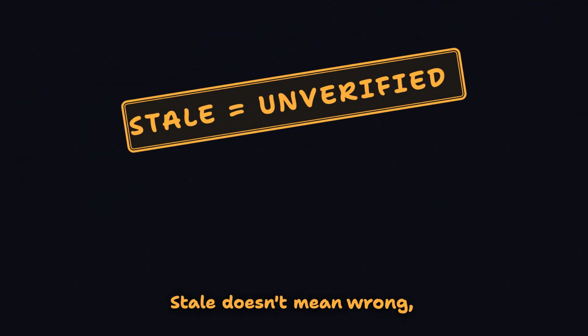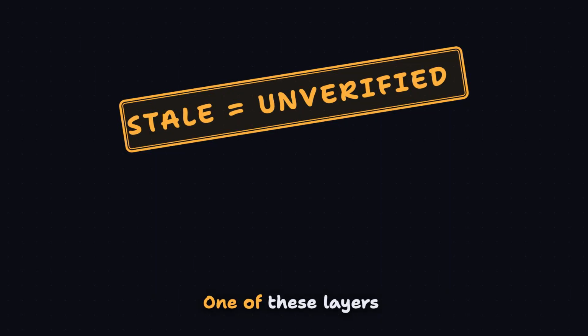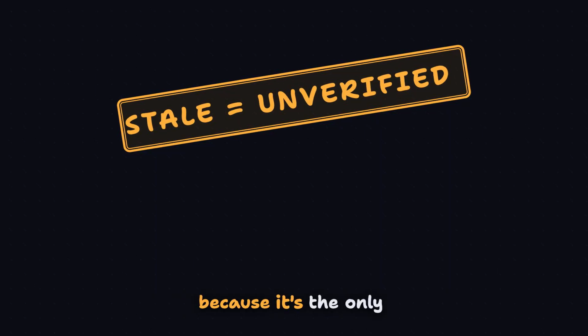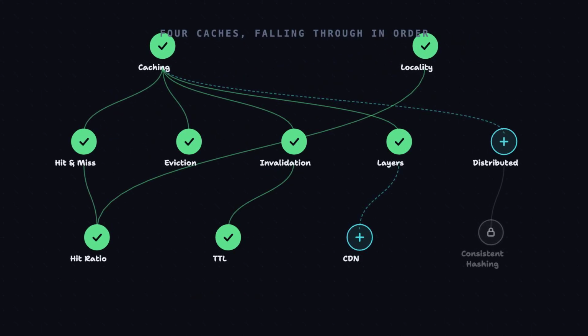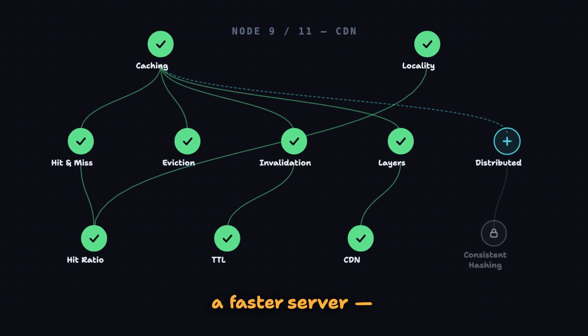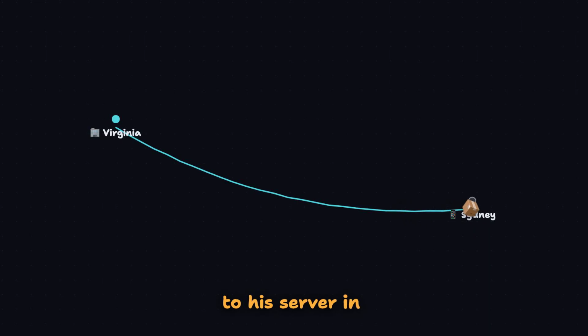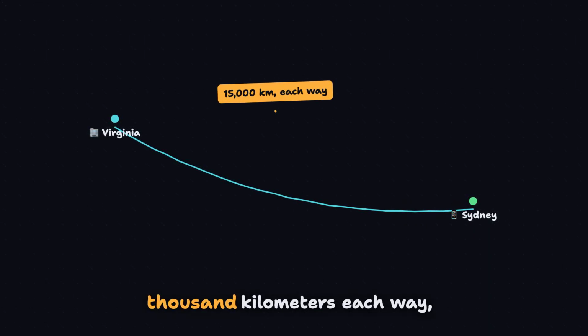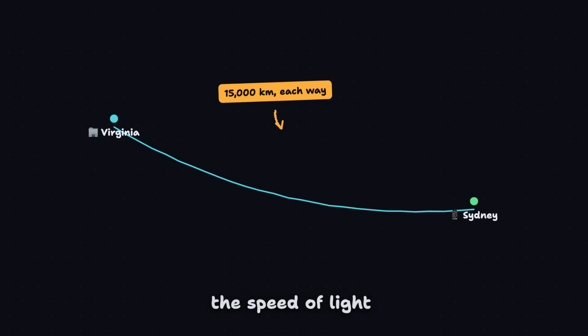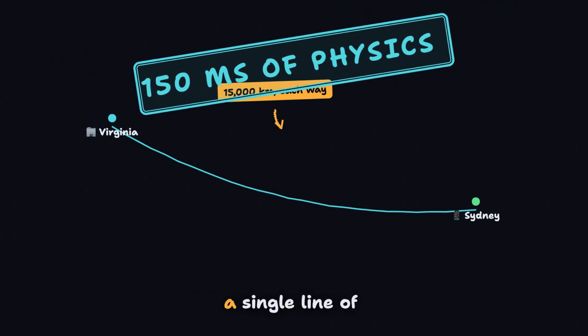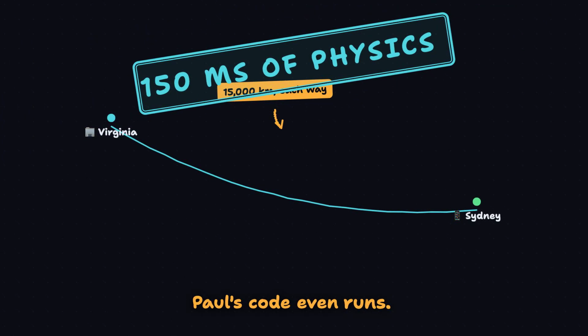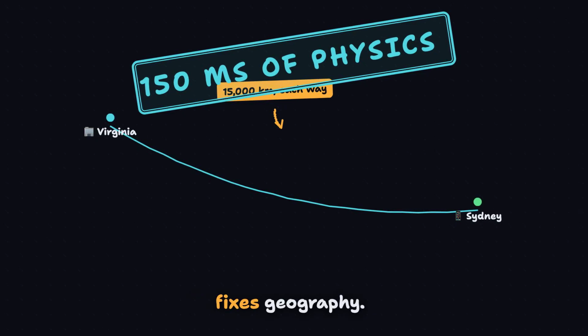Stale doesn't mean wrong, it means unverified. One of these layers deserves its own chapter because it's the only cache that fights physics. A CDN is not a faster server. It's a nearer one. Paul's first customer in Sydney taught him that, because her phone talked to his server in Virginia across 15,000 kilometers each way, and at two-thirds the speed of light, that round trip burns 150 milliseconds before a single line of Paul's code even runs. No eviction policy fixes geography.